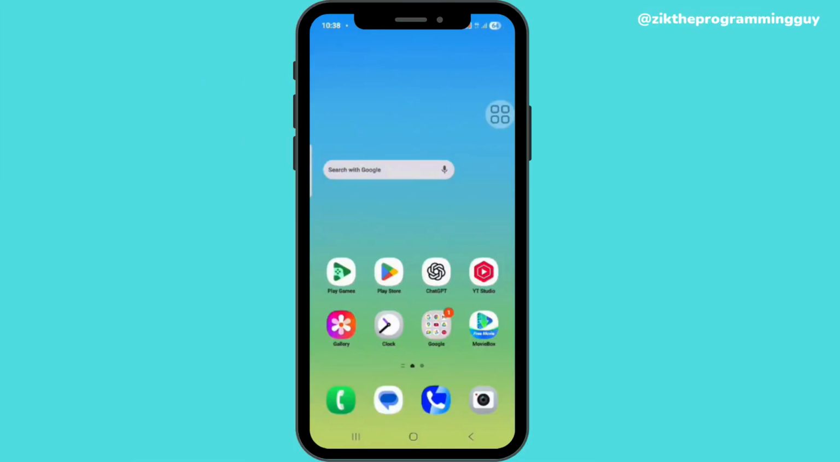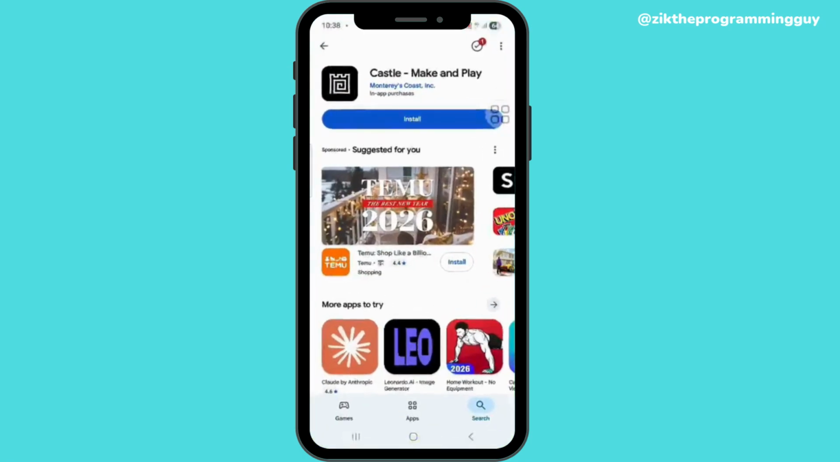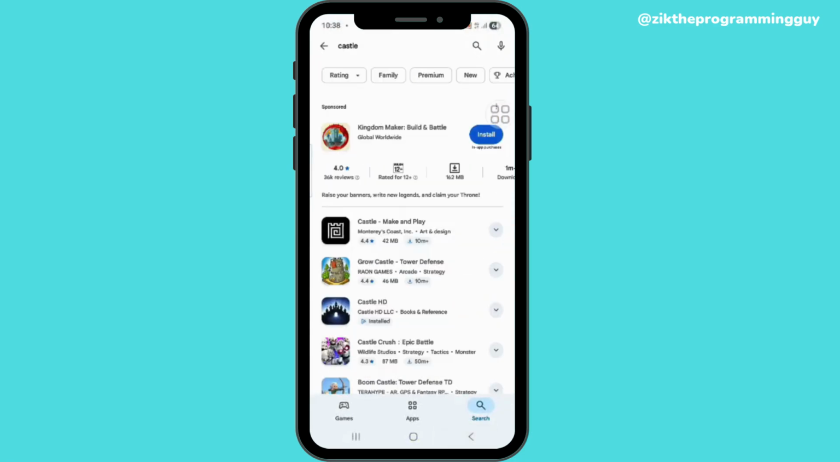In today's video, I'll be showing you how to download the Carousel app on Android. The Carousel app I mean is the Make and Play one. So the first thing you have to do is go to the Play Store, click on the search bar and search for Carousel. Once you search, you're going to see a lot of carousels. It's the first one, the Carousel Make and Play.